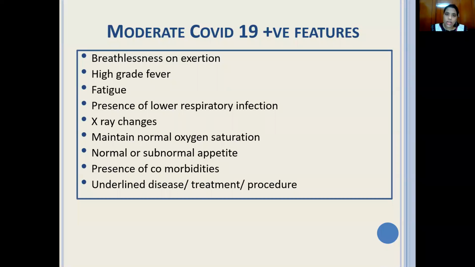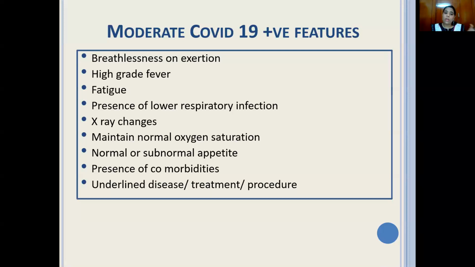Now, why I have put presence of comorbidities here is, even if you have mild symptoms of COVID, but you have diabetes, hypertension or cardiovascular disease, then considering the risk that the patient carries, they are categorized into the moderate form of COVID-19 positive features.